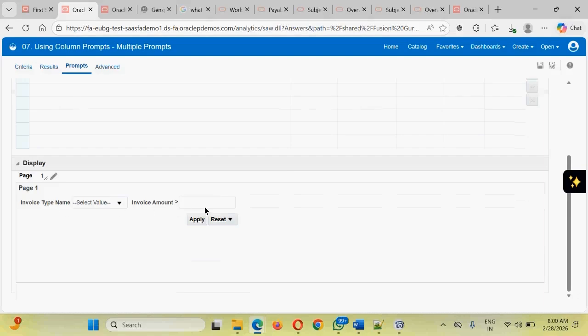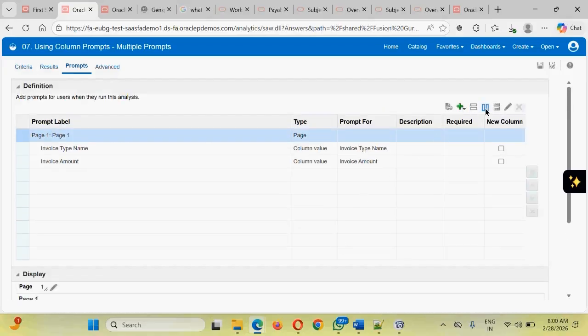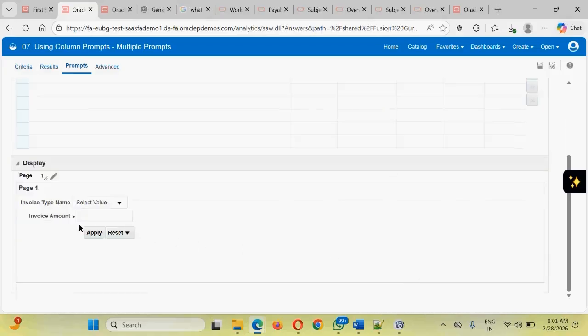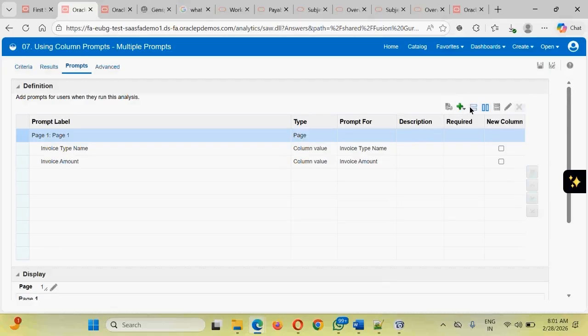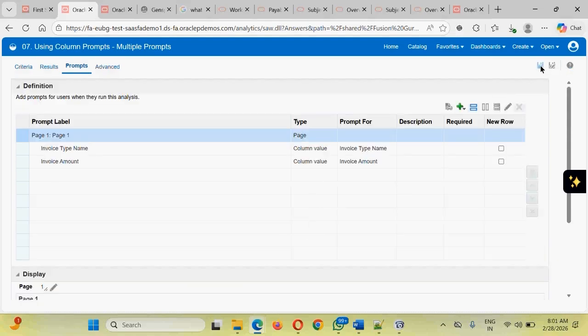Guys, if you want to show the prompts in a vertical manner, it will be showing in a vertical manner. If you want to show them in the horizontal manner, click onto this, and it will be showing in the horizontal manner. That's how you can design the things. Okay, so guys, this is the way that we have added 2 prompts. We will select the invoice type, and then the amount, that okay, show me only the invoices having an invoice amount greater than 5,000, and click on apply. Then only the data will be displayed, otherwise the data will not be displayed.